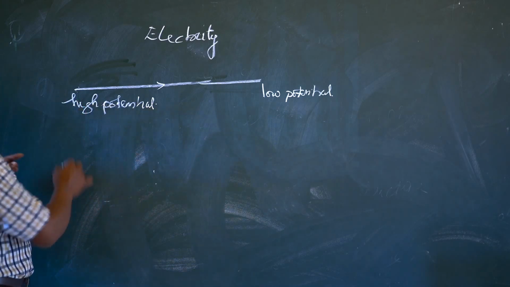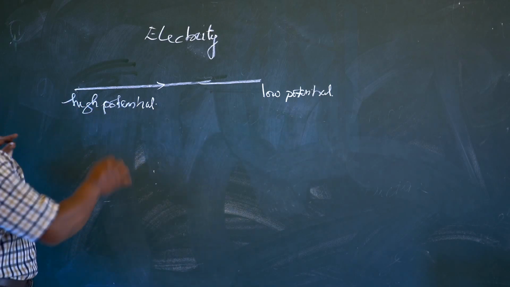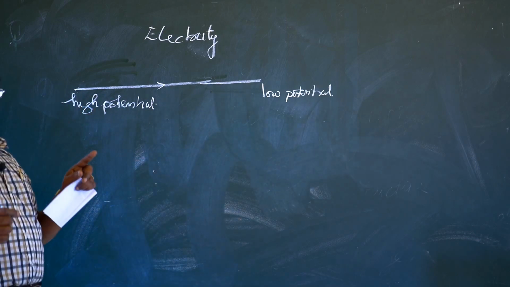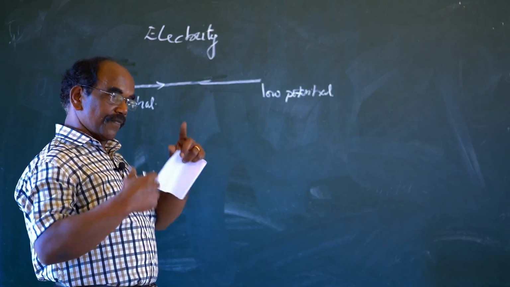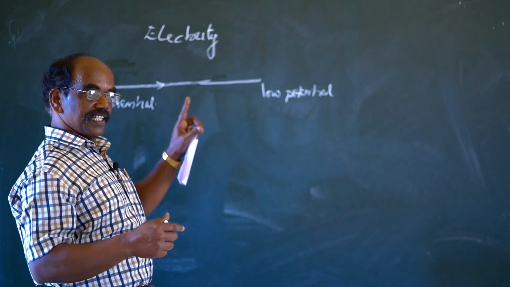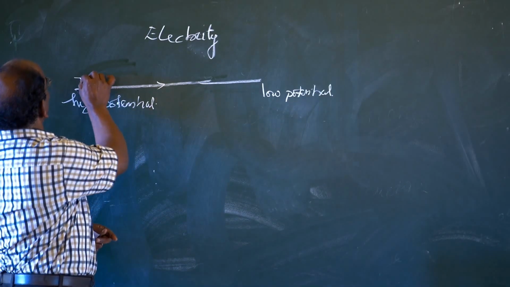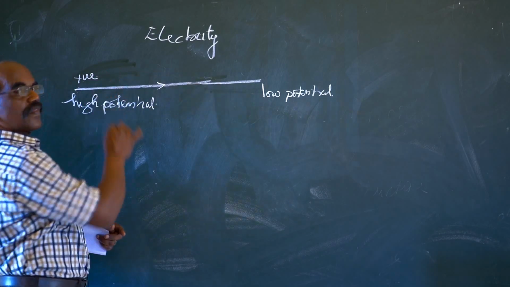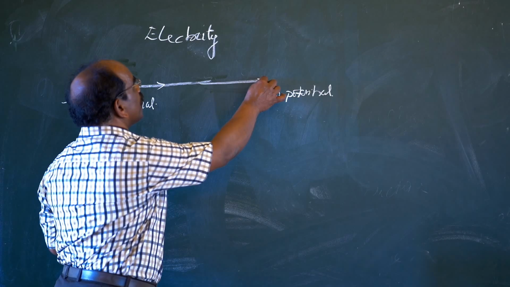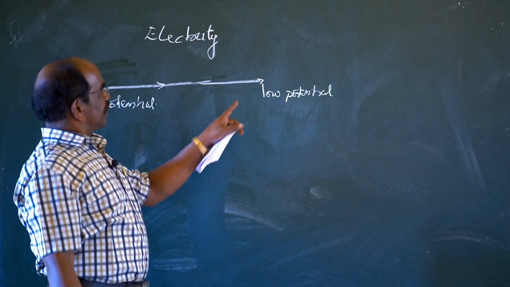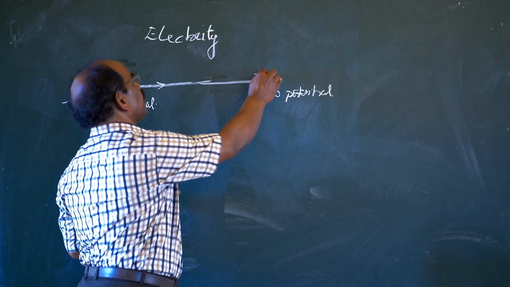And which is the positive charge and which is the negative? The point from where the electrons are released or start moving, the high potential, is called positive. And the point towards which the electrons are moving is called the negative charge, negative pole.